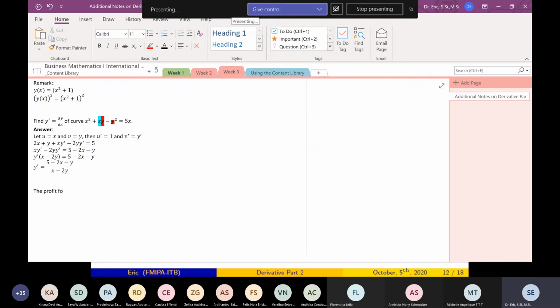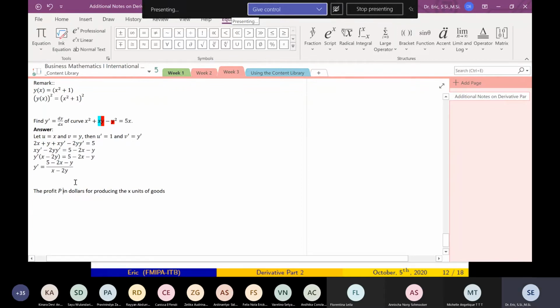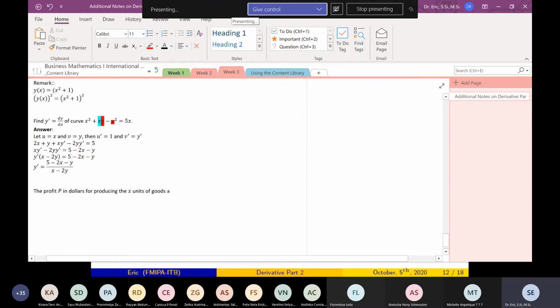The profit for producing x units of goods, the profit P in dollars, for producing x units of goods, satisfies this relation.